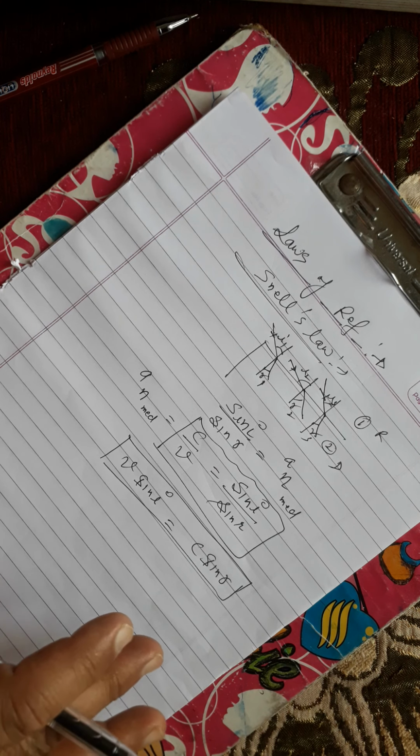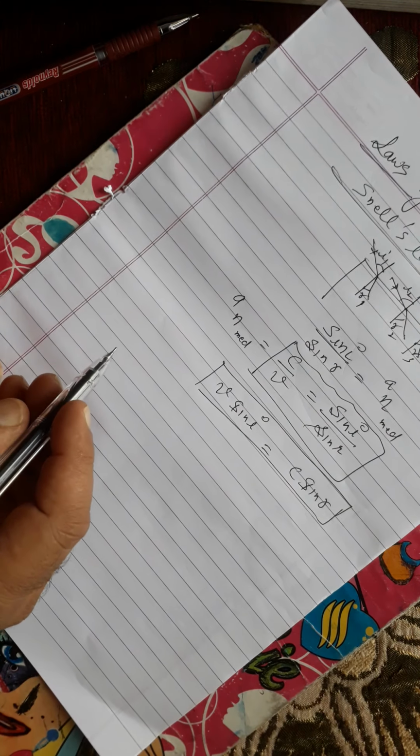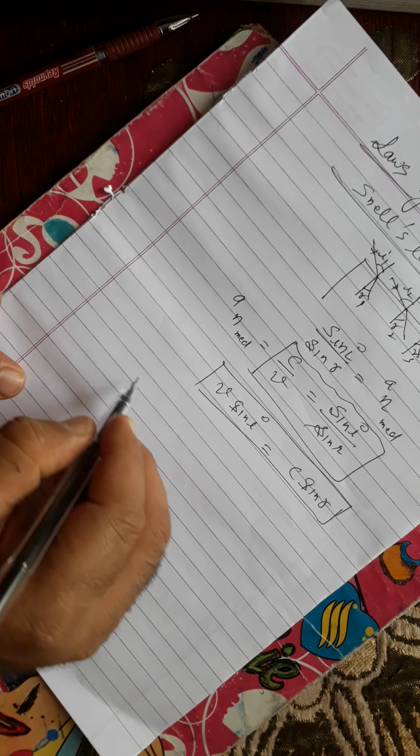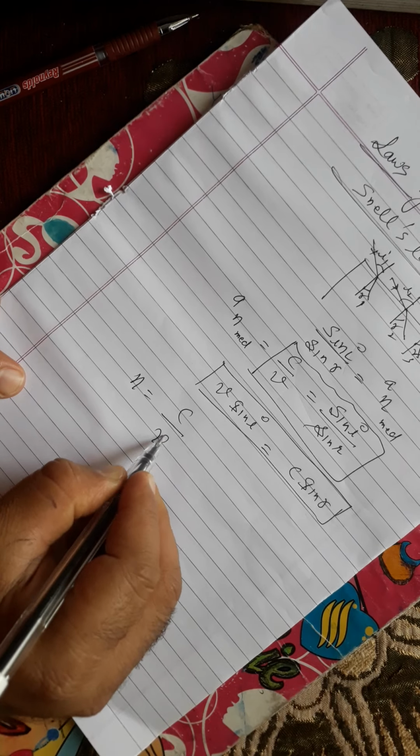Snell's law tells simply that when the two media are fixed, the ratio of sine of angle of incidence to sine of angle of refraction always remains constant. Okay, so now one more competition format, a simple concept: n is equal to C upon V.